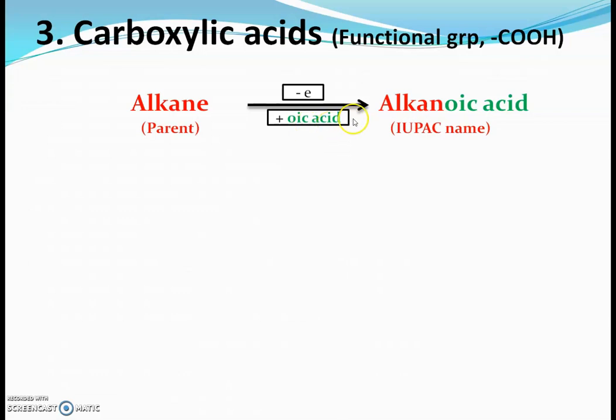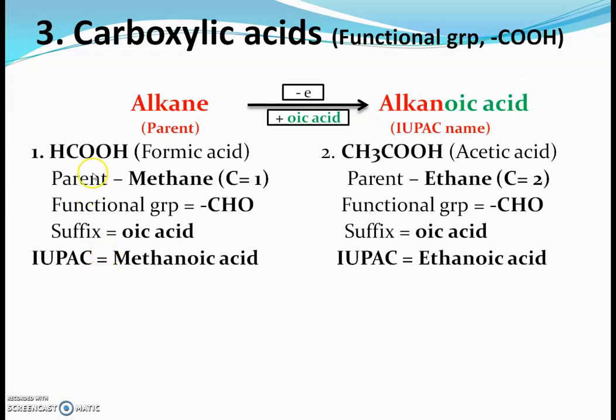So the name becomes alkanoic acid, which is the IUPAC name of carboxylic acids. We will understand this naming by taking two or more examples.